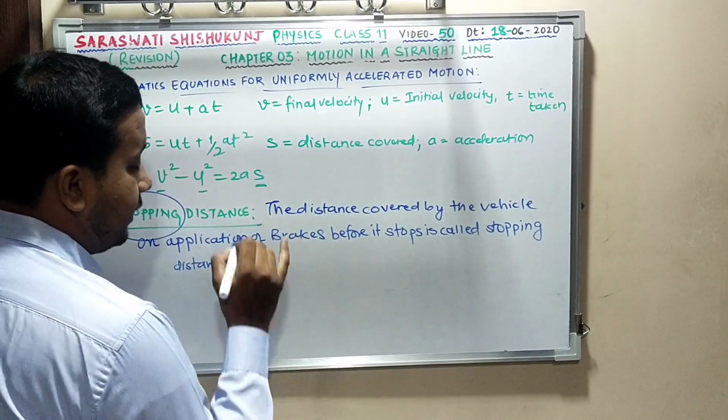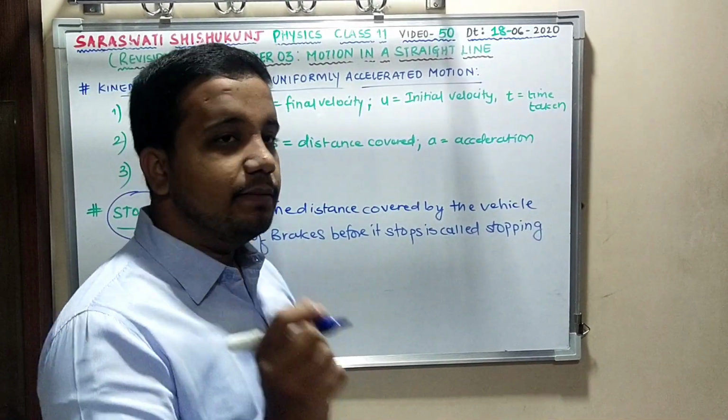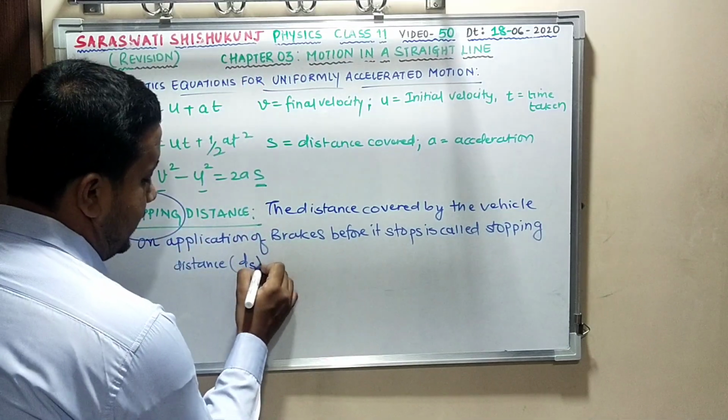Hope it is clear perfectly. Stopping distance is denoted by the symbol, remember, ds.